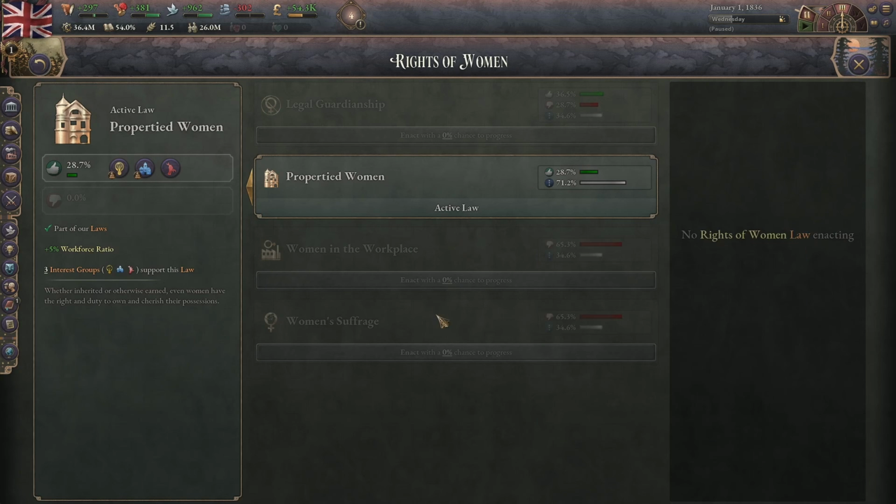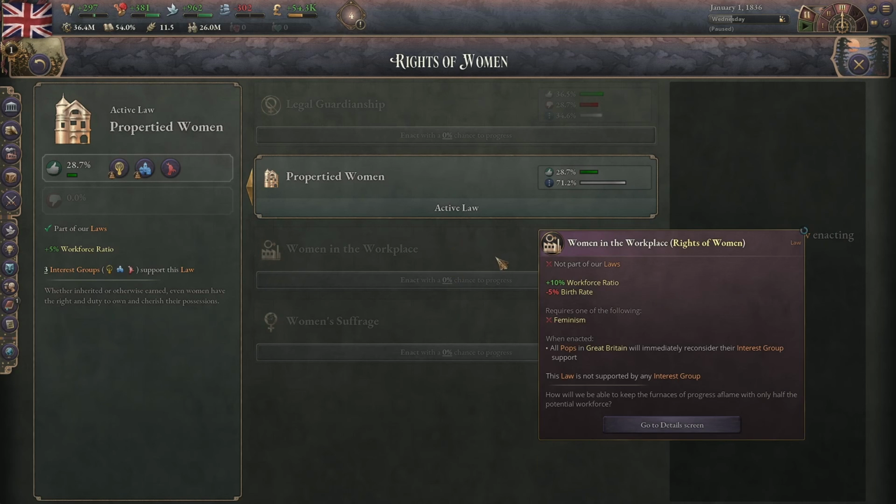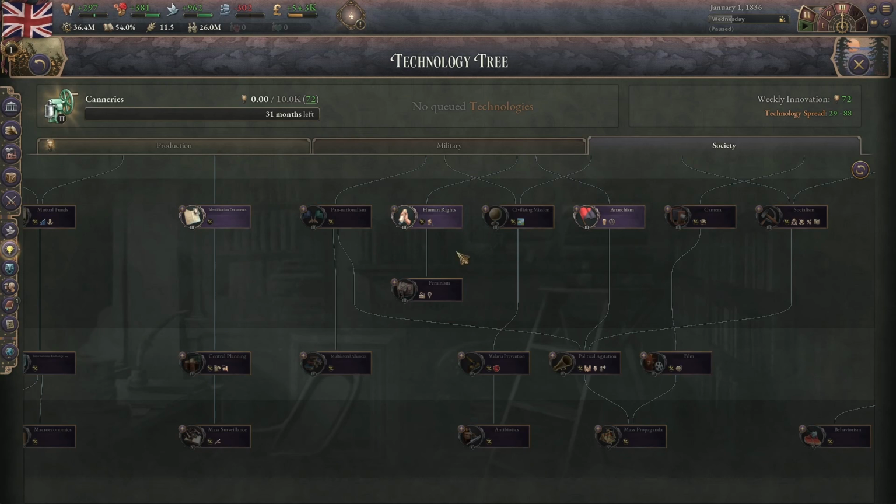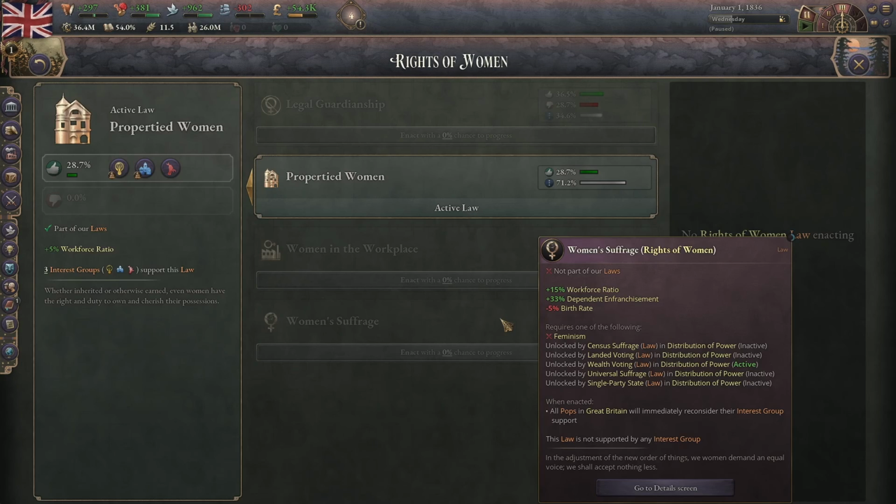To be able to get this and this, you have to have unlocked feminism and wait for the feminist movement to appear, because if not, then no parties or interest groups will support it until they appear. Feminism is here, by the way, right under human rights. Women's suffrage gives plus 15% workforce ratio, plus 33% dependents enfranchisement. Normally your dependents can't vote. This means that 33% of them can, and then minus 5% birth rate. This can only be unlocked if you also have some kind of voting in place.